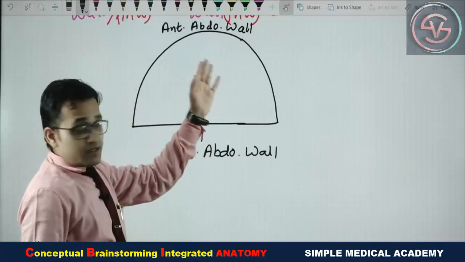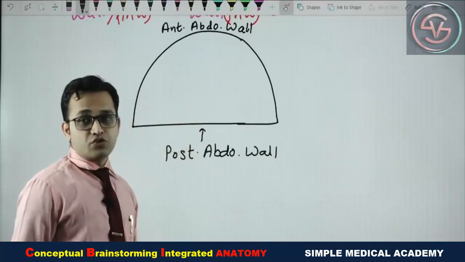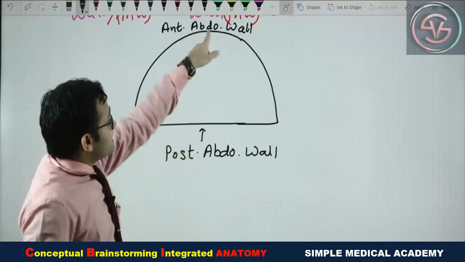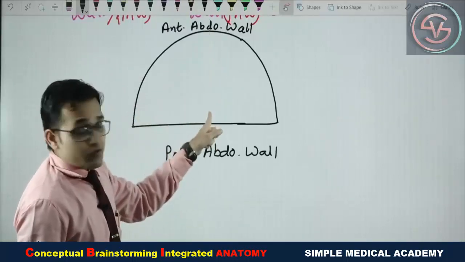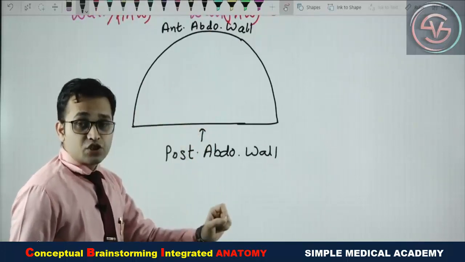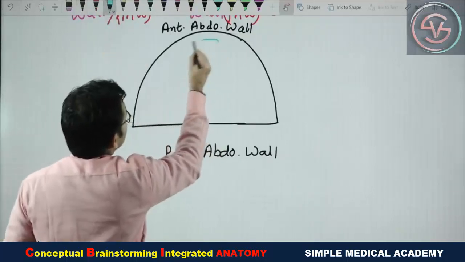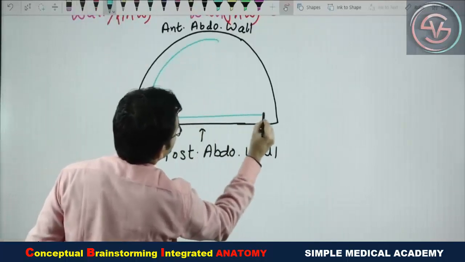So what is happening? Within this abdominal cavity, there is a membrane-like structure situated inside the anterior abdominal wall as well as the posterior abdominal wall, which is known as the peritoneum. Draw the diagram; we are using the blue color.